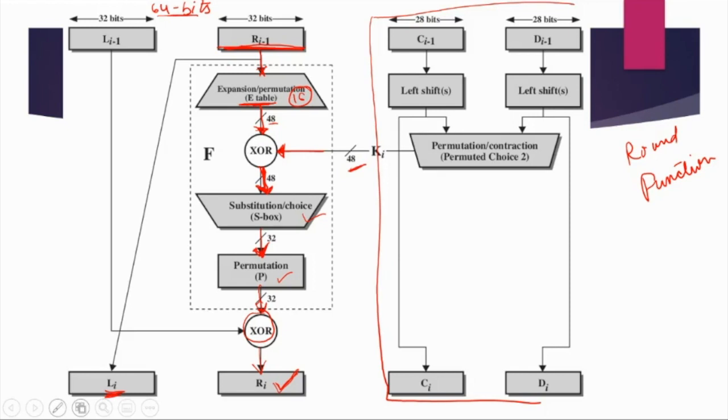Okay, so this is how transposition and substitution are going on. The round is quite simple to understand, right? We are just expanding 32 bits into 48 bits depending upon the E table. Then we perform XOR with the key. Then there is something called the S box, which is an important thing. We will discuss it in a minute. Then whatever the output is, the important part is that it will convert 48 bits into 32 bits, right? So let's delve deeper into the substitution box and see how it does this conversion.